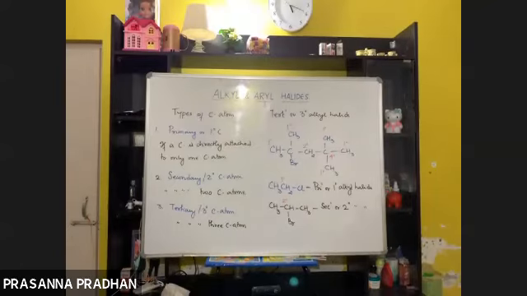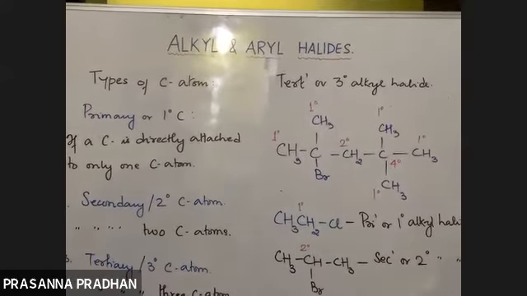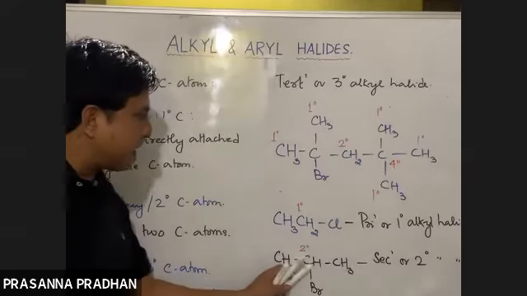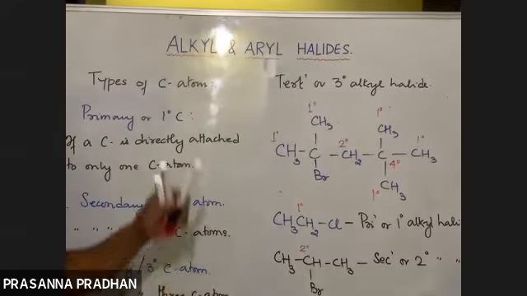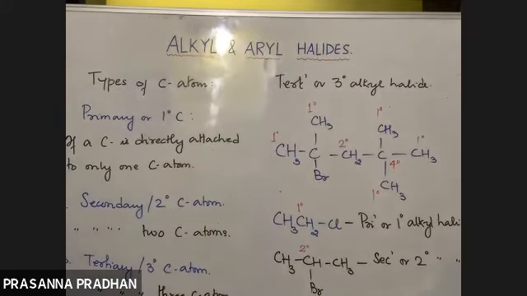So what is a primary alkyl halide? If a halogen is attached to a primary carbon, then it's known as a primary alkyl halide. If a halogen is attached to a secondary carbon, it's a secondary alkyl halide. If a halogen is attached to a tertiary carbon, it is a tertiary alkyl halide. Now, is a quaternary alkyl halide possible?